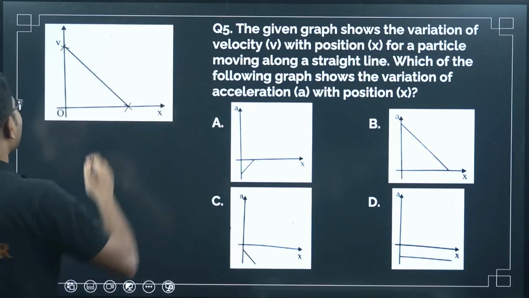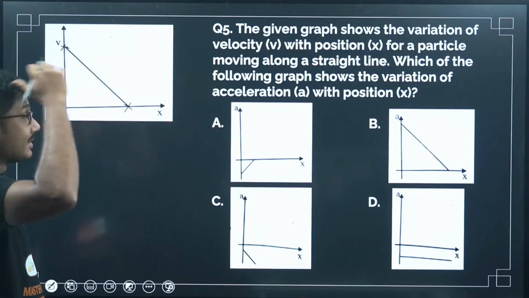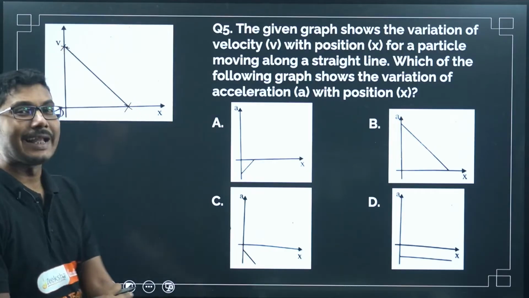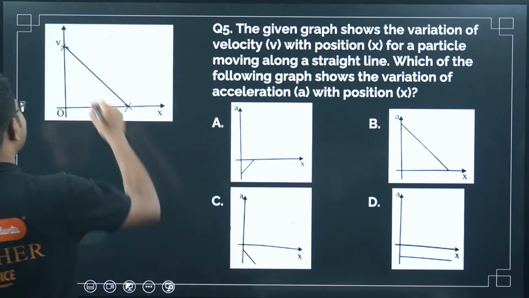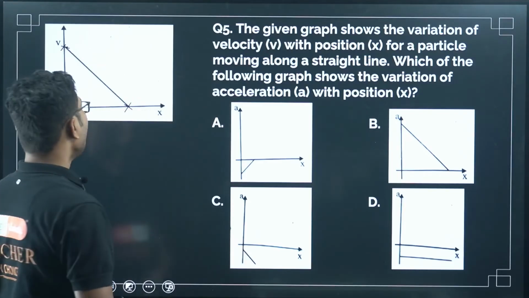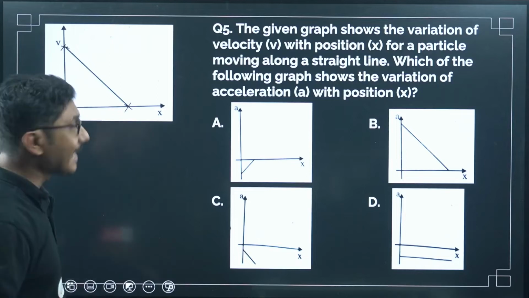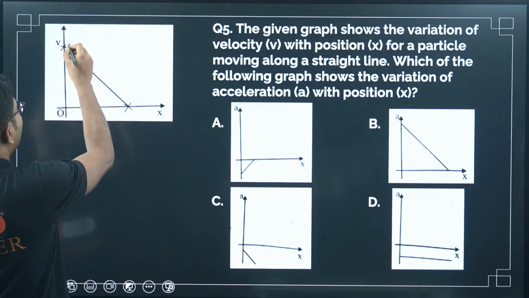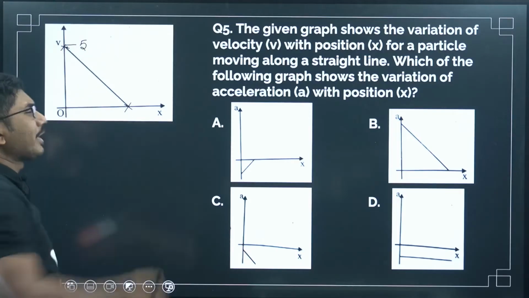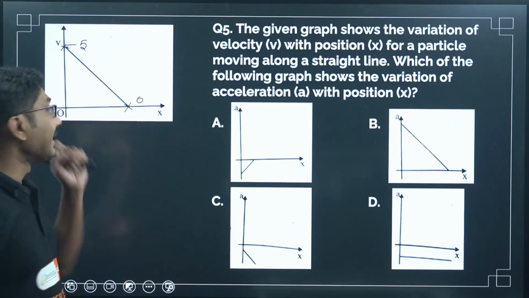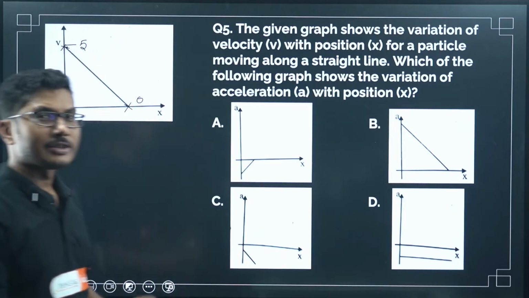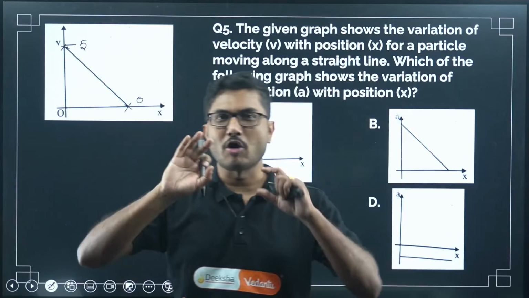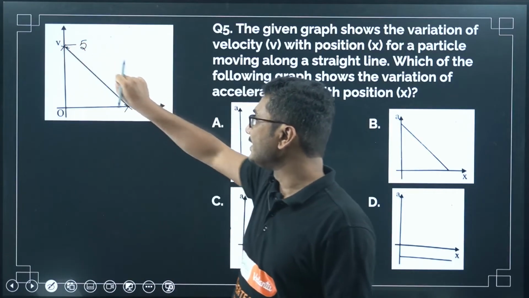Initially acceleration was supposed to be some value, and slowly it is decreasing. Acceleration is negative here, but it is increasing in the negative value. As you can see, the velocity is decreasing. Velocity started with some value, say 5, and slowly it becomes 0. But it is happening in a straight line. So velocity is decreasing uniformly. You can do the mathematics here, I am not going into that, but velocity is decreasing uniformly.